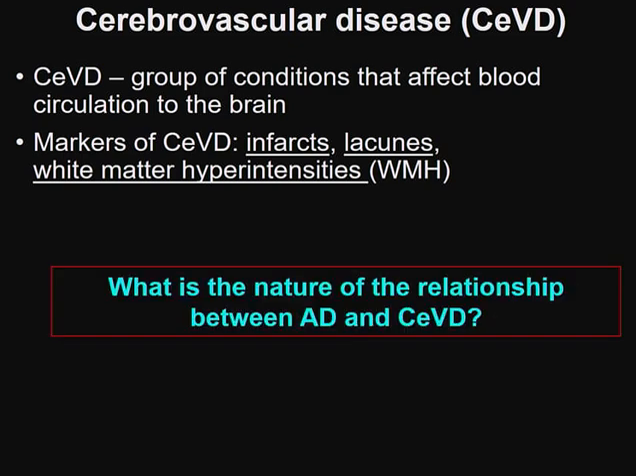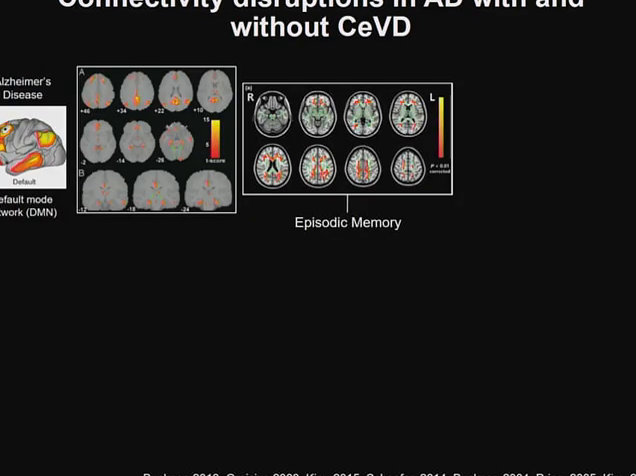But what really is the nature of the relationship between Alzheimer's disease and cerebrovascular disease? Well, as I mentioned earlier, the default mode network is the primary network that's affected in subjects with Alzheimer's disease, and we find that in terms of both functional as well as white matter structural changes. And often these alterations are associated with episodic memory.